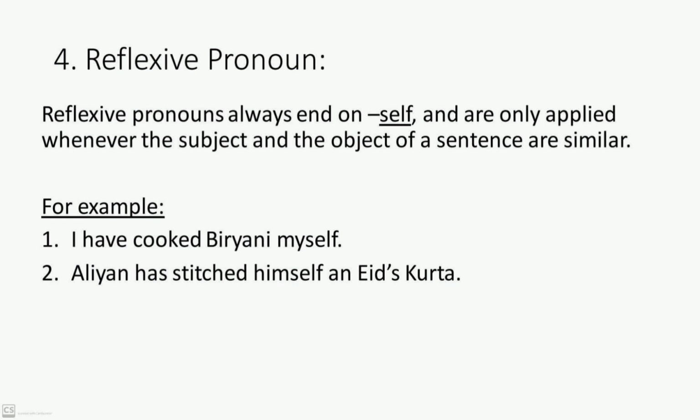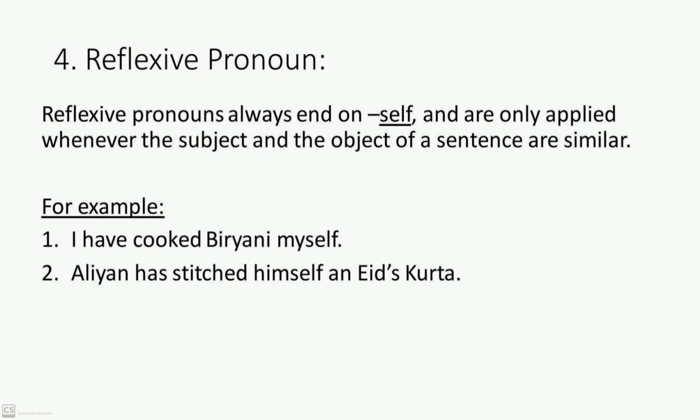That is, I have cooked biryani myself. You can see that the subject and object are the same. In the second example, you can see Alian has stitched himself an Eid kurta. So this is an example of a reflexive pronoun. Now reflexives and emphatics are a bit the same.